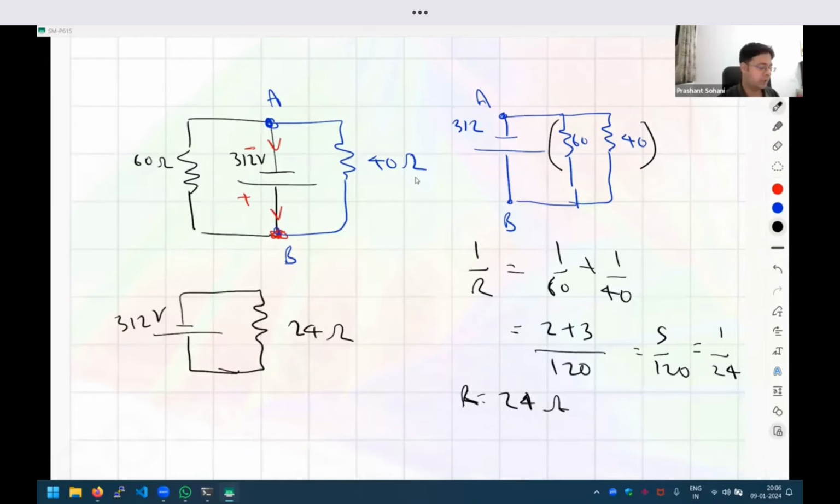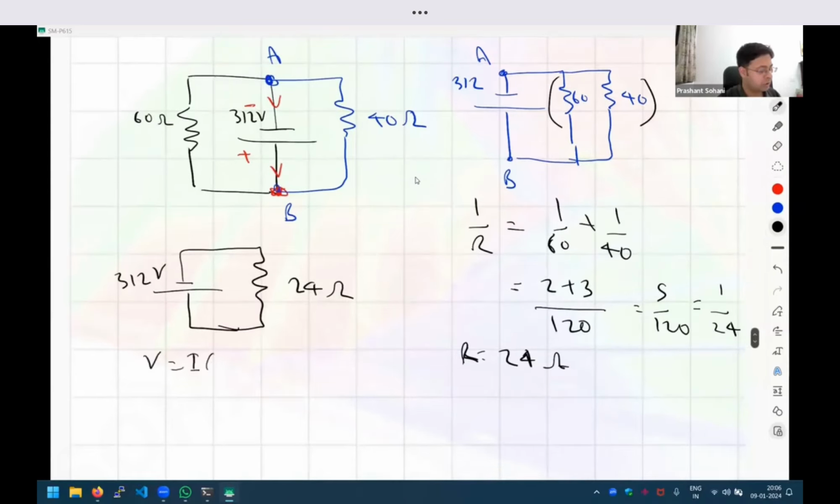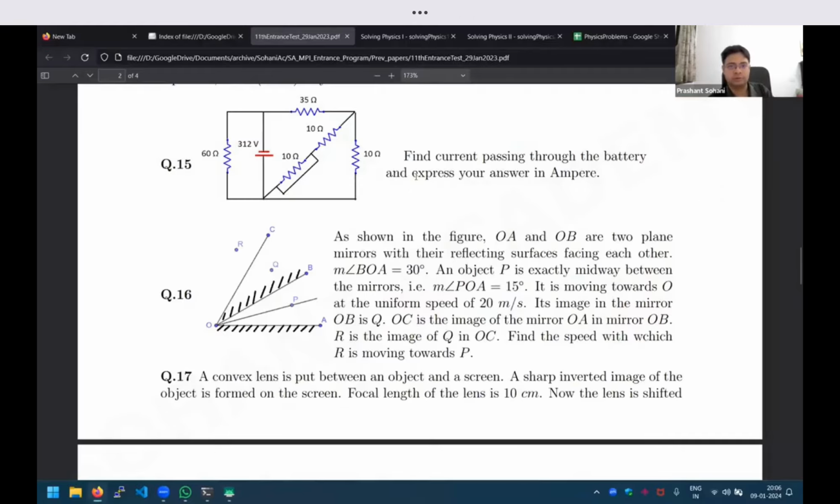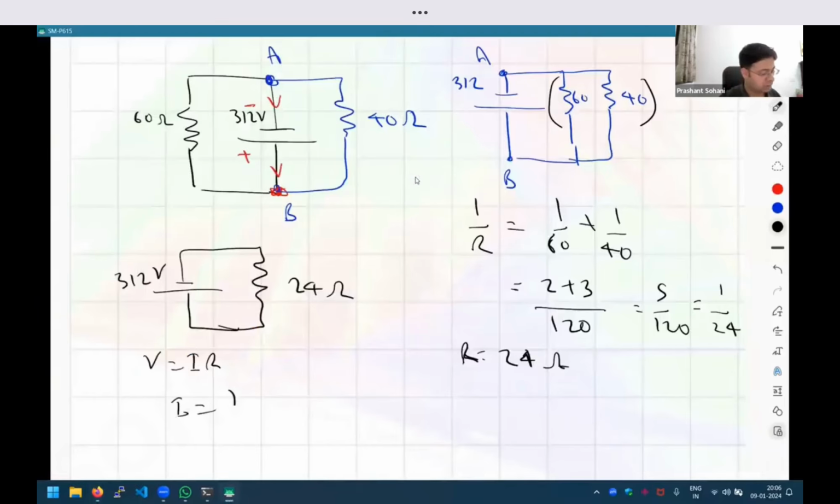And now we can directly apply the formula V is equal to IR to get the current, right? I think they asked for the current. Yes. So the current I will be, let's say, how much is it? 6, right? Oh, no, sorry. How much is this?